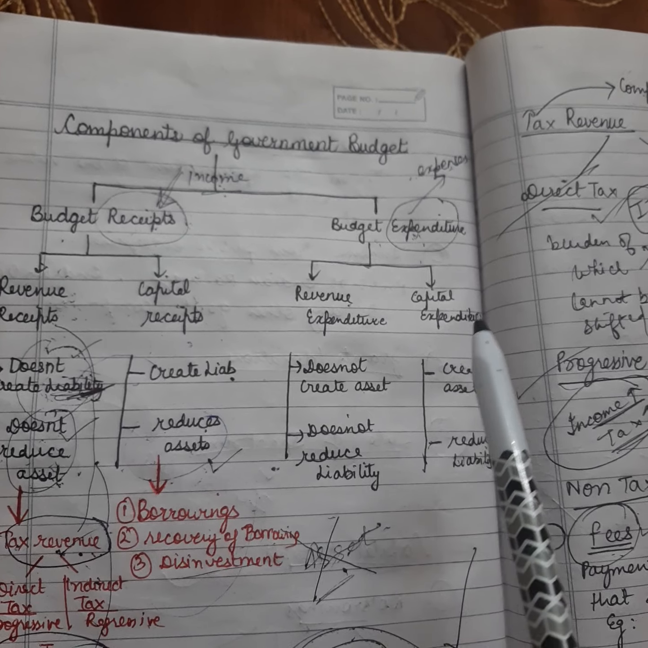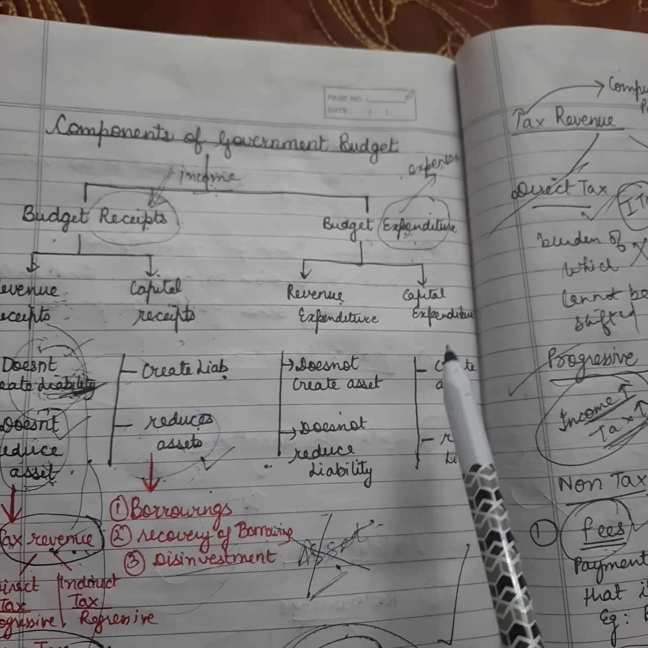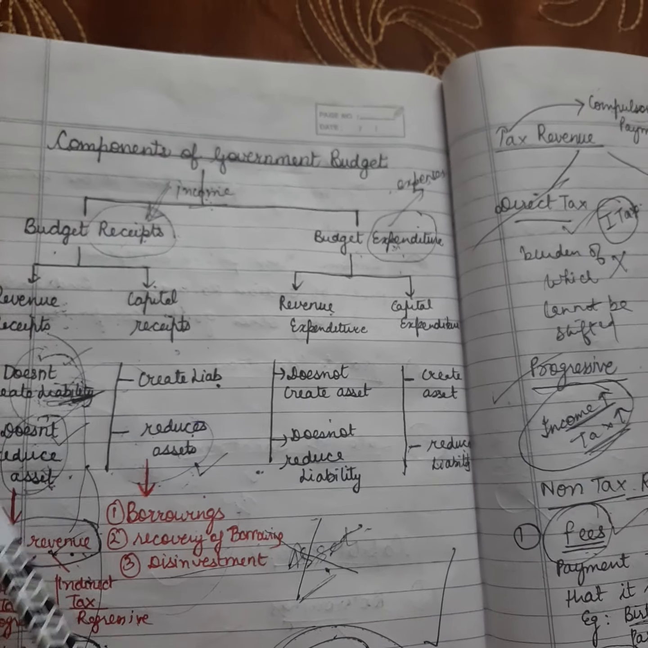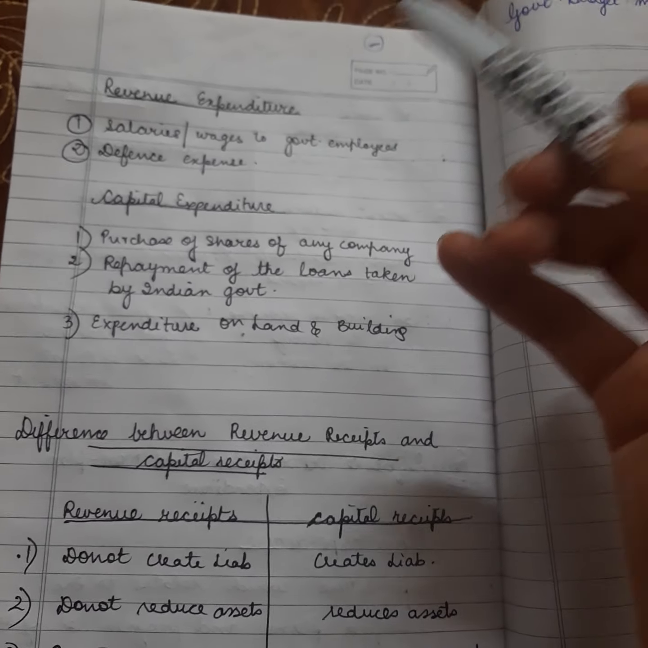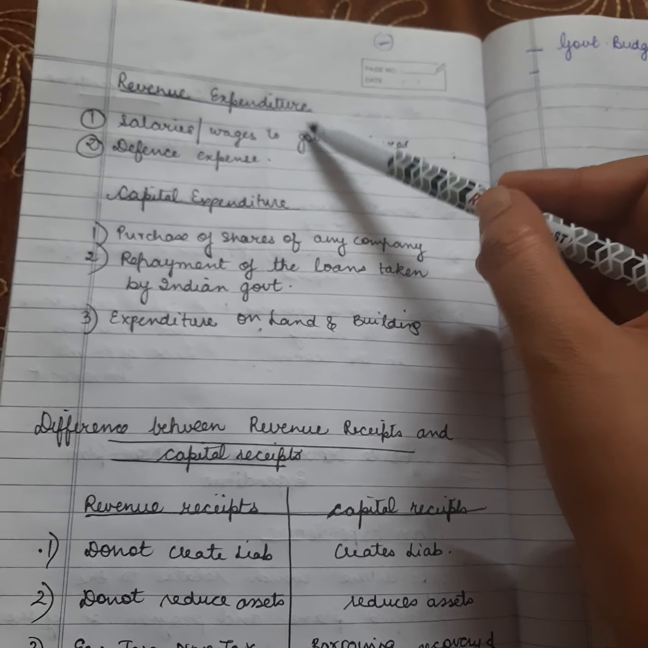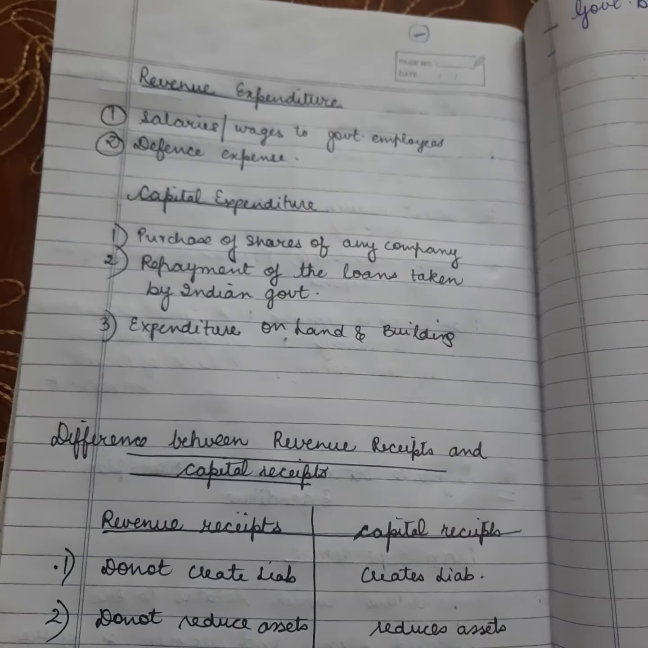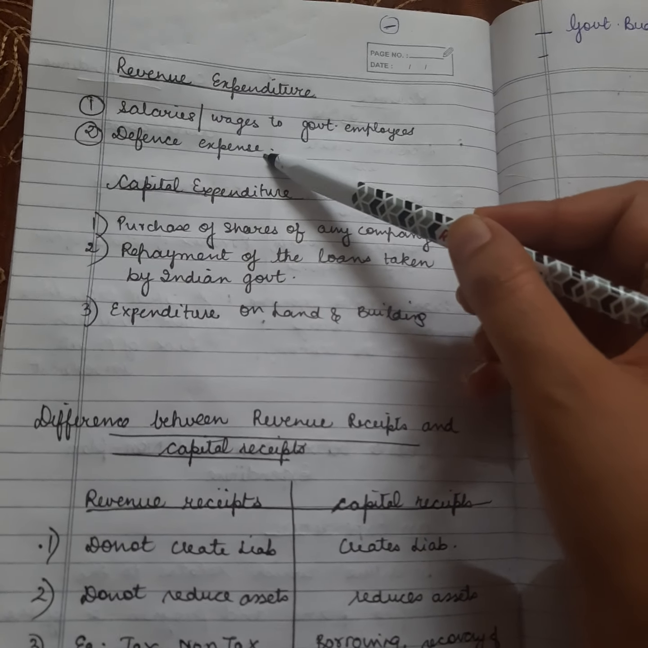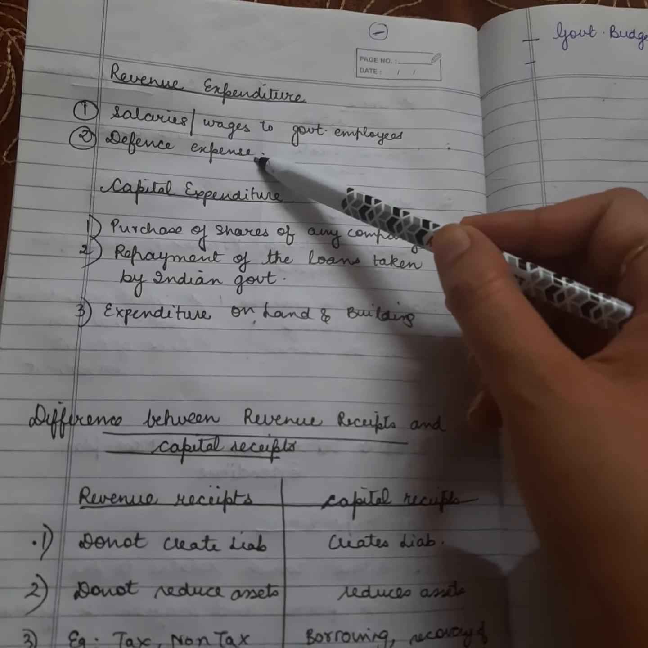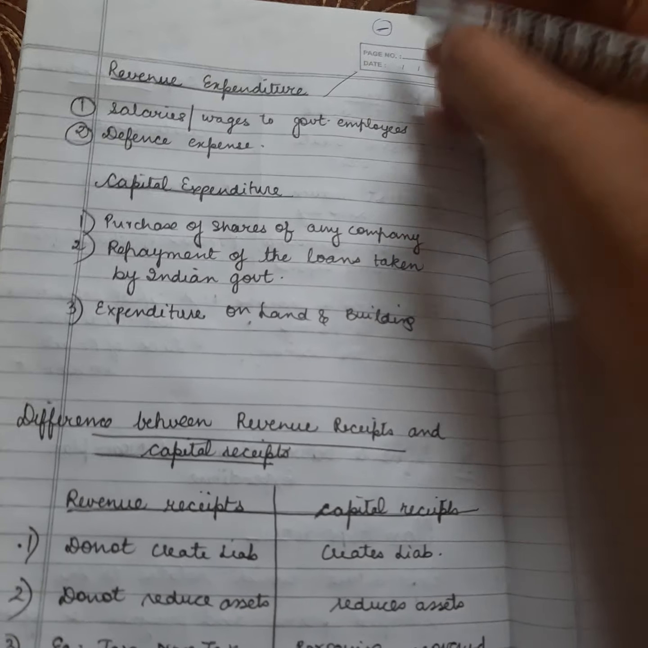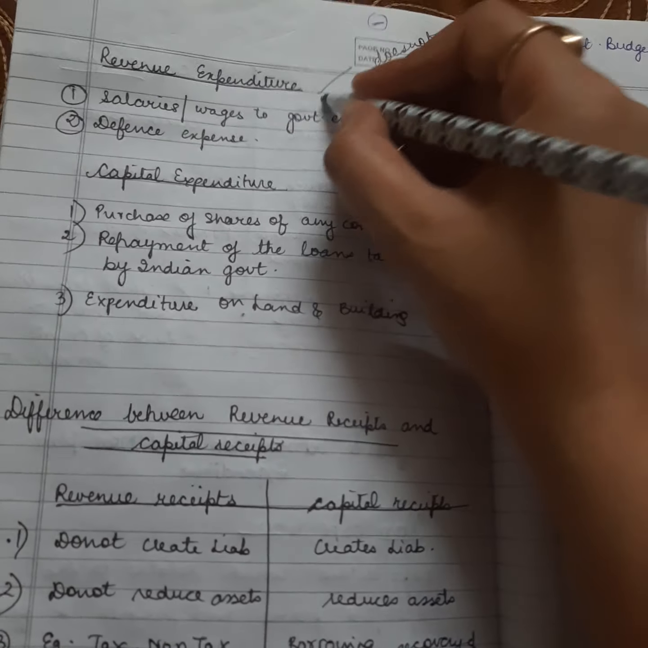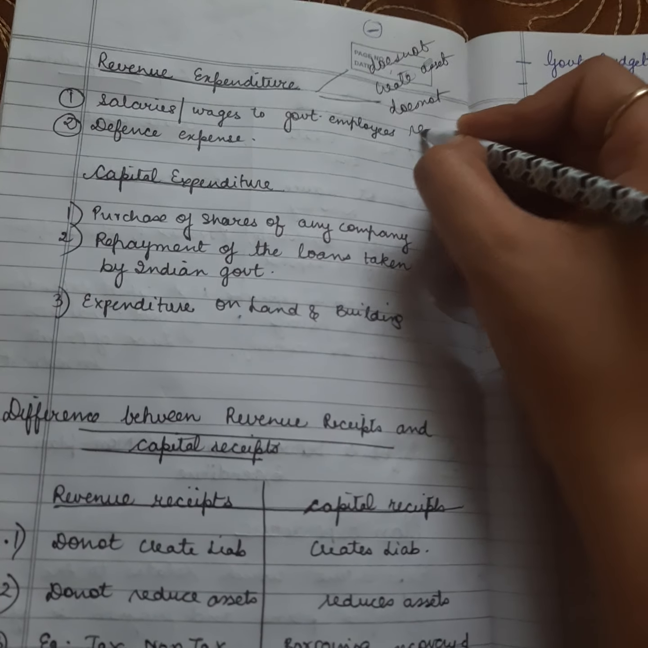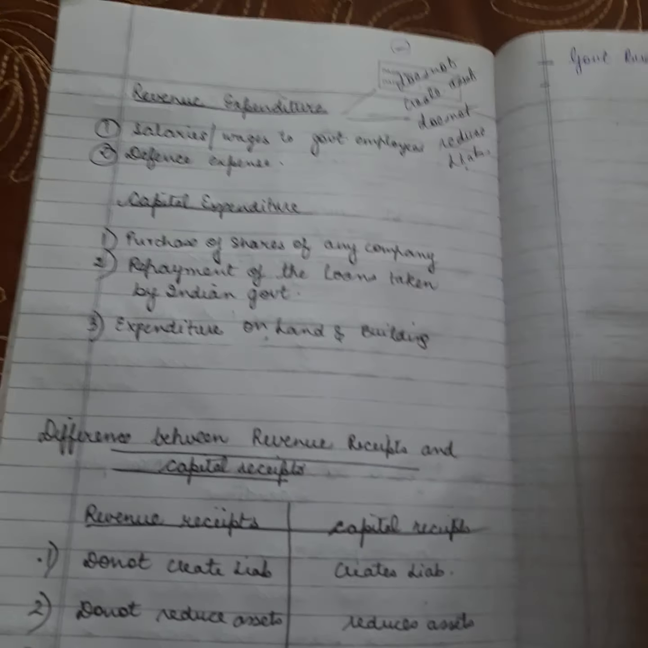You will be more clear when I give you the examples. So let's move on to the examples first. Then I'll explain it further. Okay. So the examples of revenue expenditure are salaries and wages to the government employees or defense expenditure. So as I have told you earlier, revenue expenditure is the one which does not create assets and does not reduce liabilities of your government.